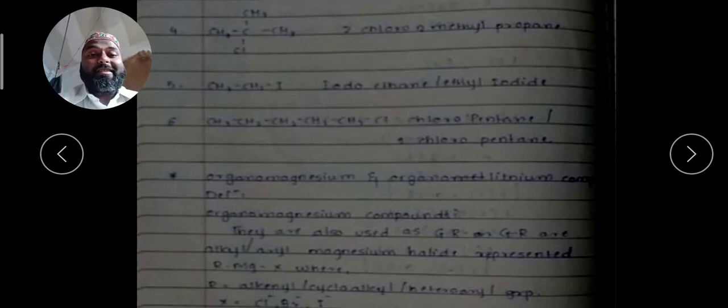They are nothing but alkyl or aryl magnesium halides, and they will be represented as I said, RMgX, where R will be an alkenyl, cycloalkyl, alkyl or heteroaryl group, and X will be chloro, bromo, iodo, Cl minus, Br minus, I minus. Got this point? It is very simple and an easy part to remember. In general it is called an organometallic compound.